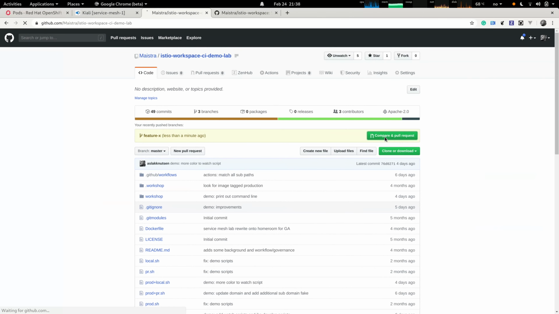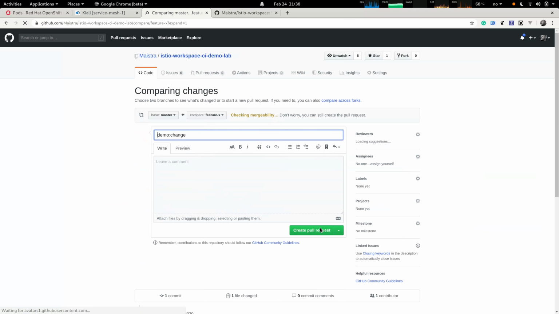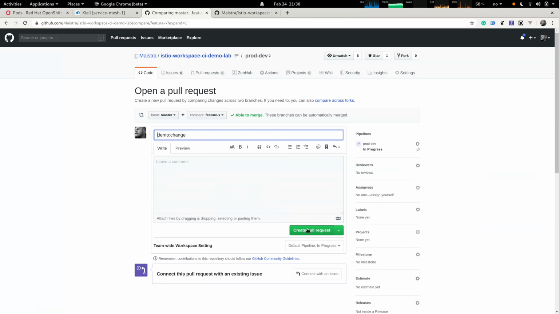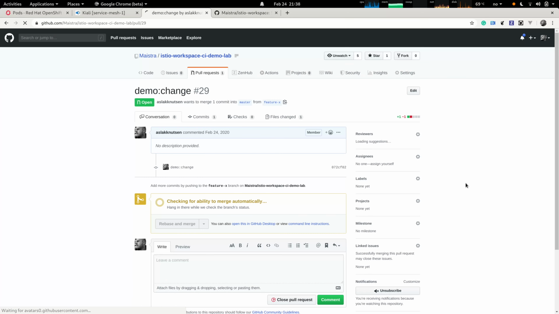If we look at GitHub, we now have a new branch we can create a pull request from. So let's simply create that pull request and we'll see how the CI integration with Ike is functioning.